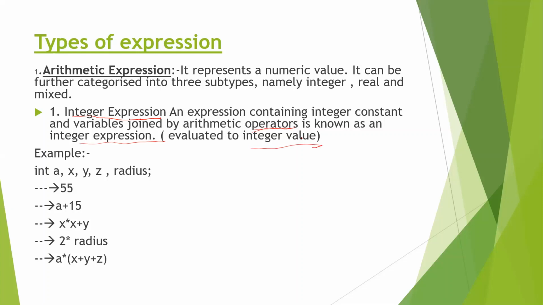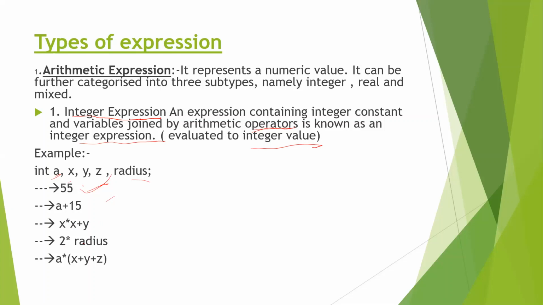Now look at the example. Here a, x, y, z, and radius are integer variables. If we write an example, 55 is a constant. a + 15 is another expression. x * x + y is another expression, a combination of operators.